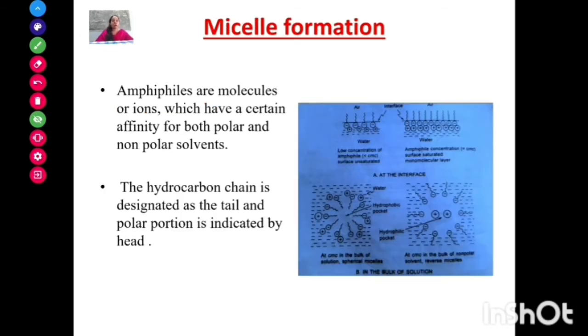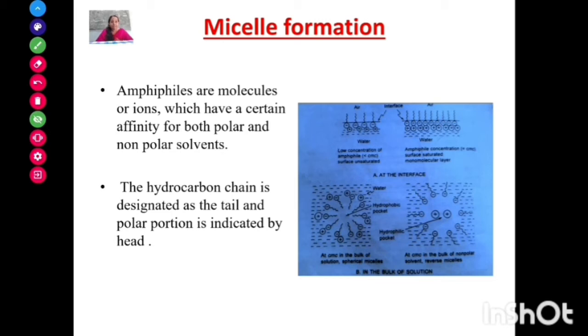Now let's see how these micelles are formed. As we know, surface active agents or amphiphiles are molecules or ions which have certain affinity for both polar and non-polar solvents. When we add this surface active agent into our dispersion medium, they exist as monomers.